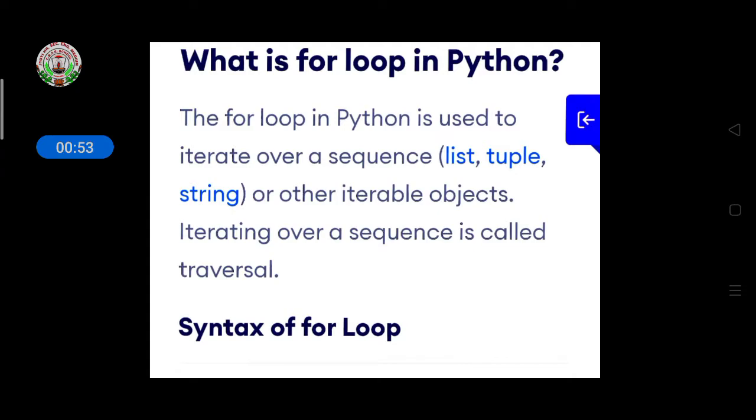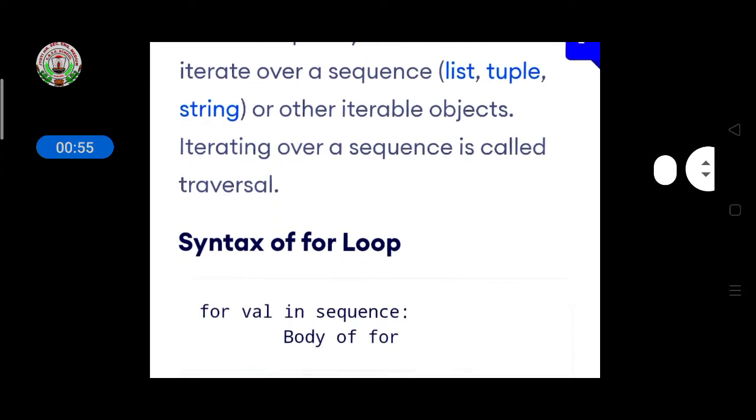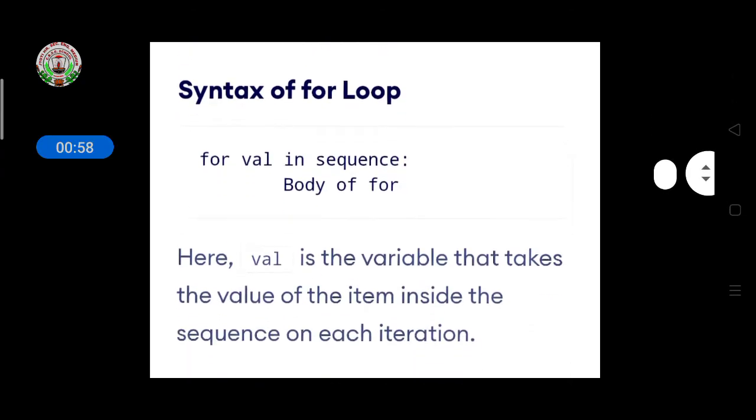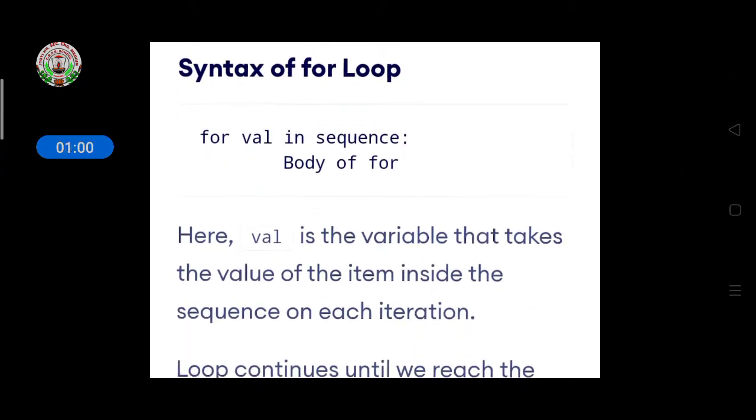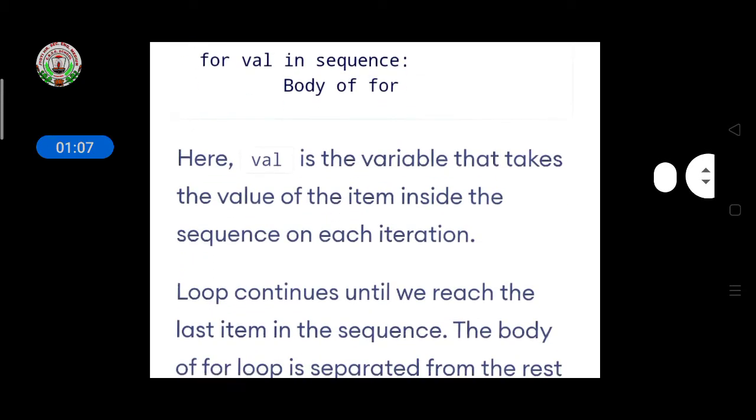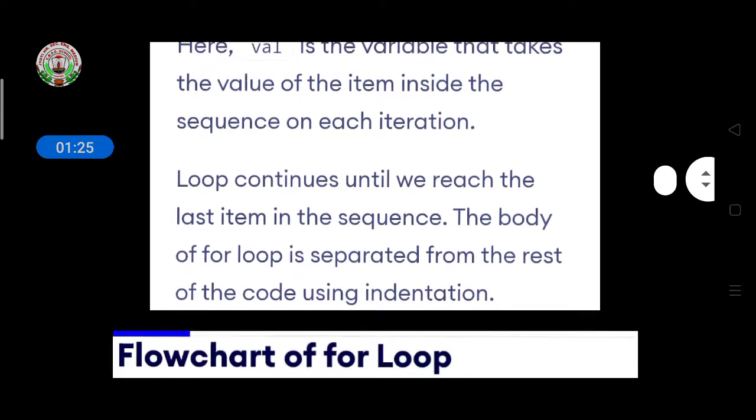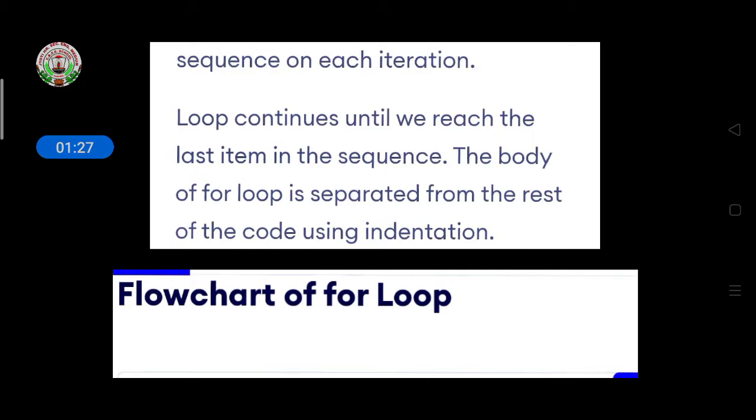A list, tuple, string or other iterable objects are sequences that can be traversed. The syntax of the for loop is: for val in sequence, followed by the body of for. Here val is the variable that takes the value of the item inside the sequence on each iteration. You have to initialize one variable there, and all the loop items will be stored there sequence-wise. Then the loop continues until we reach the last item in the sequence.